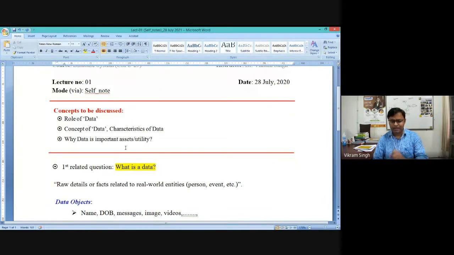And why data is important nowadays. Each and every place you might have heard that data is insecure, data has been compromised, data theft has happened. Now different spywares and malwares have been used to take out the data. So you need to have a basic clarity upon these things: why, how, and where this data has been used, who is utilizing it, and why it is important to make it safe, right? So these three things we are going to discuss today.